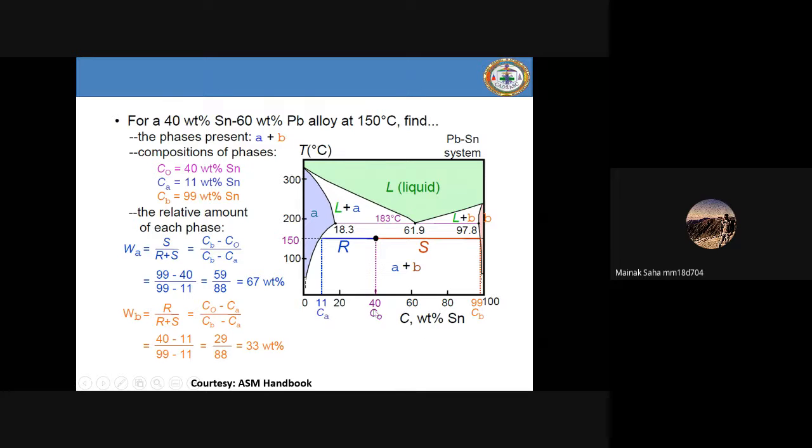You increase the weight percent of tin along this axis. So the beta solid solution is the tin rich solid solution, and the alpha solid solution is the lead rich solid solution. Now you are at this temperature. Tell me, how will you use the lever rule to find the volume fraction of beta and the volume fraction of alpha?